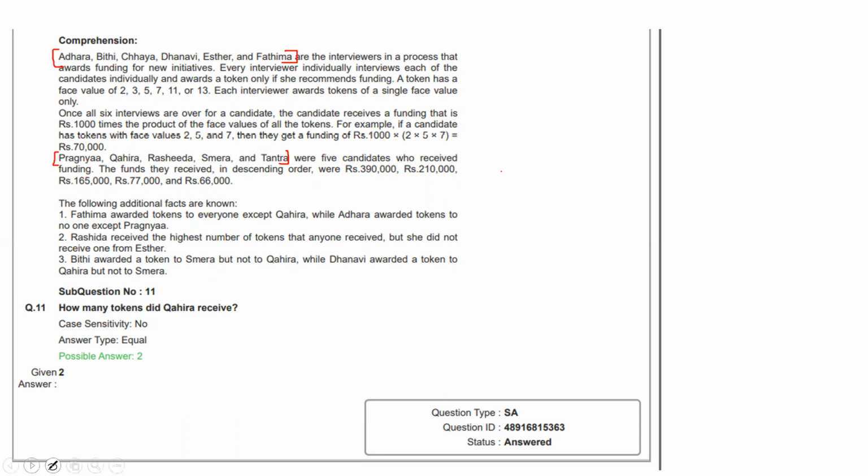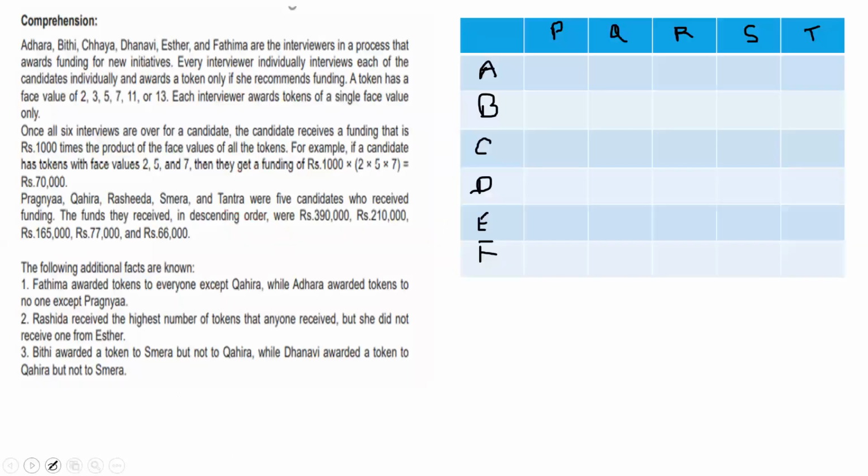Now let's move on. It is given that the funding is 1,000 times the product, so in every number we remove the three zeros. From here it is just a simple quant based set and can easily be done.